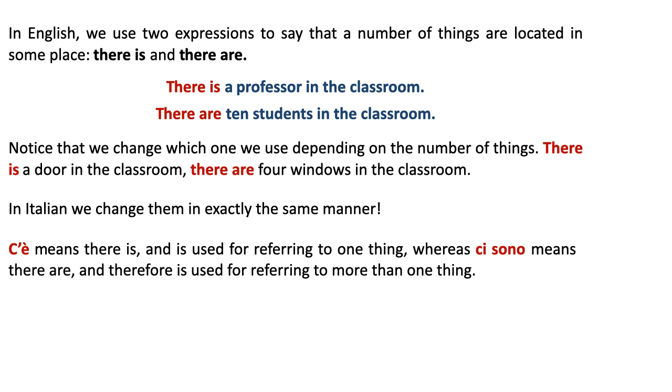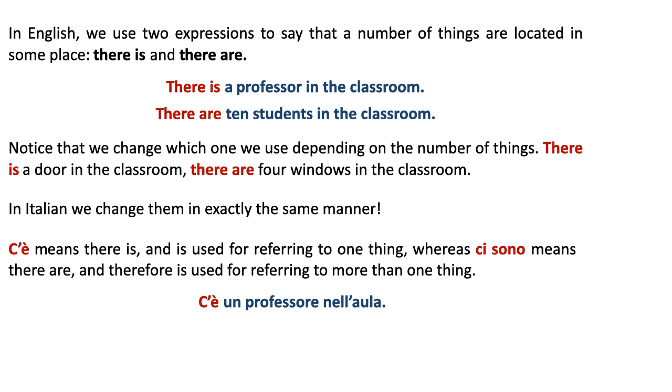For example, two examples in Italian. Let's pronounce it again. C'è un professore nell'aula. Un professore, as you guys know. Aula means classroom. Nel means in the. C'è un professore nell'aula. A professor in the classroom, right? And c'è means there is a professor in the classroom. We use it because the rest of the words we already know.